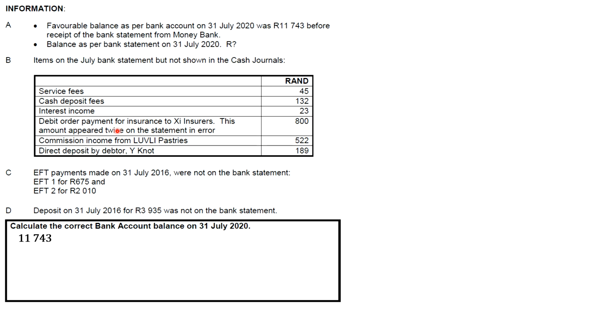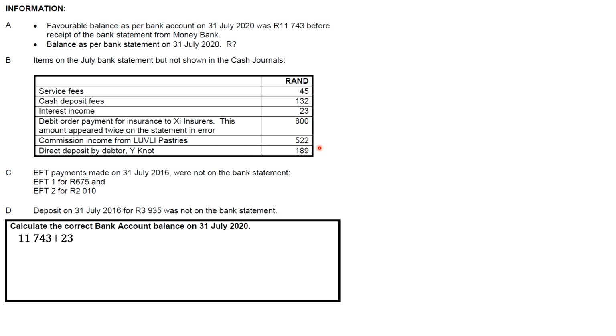Then direct deposit by debtor, why not? That was also supposed to go in our CRJ, so we also add it. Now let's look at items that were supposed to go in our CPJ. We're going to look at the service fee first. That was supposed to go in our CPJ, so that needs to be subtracted.